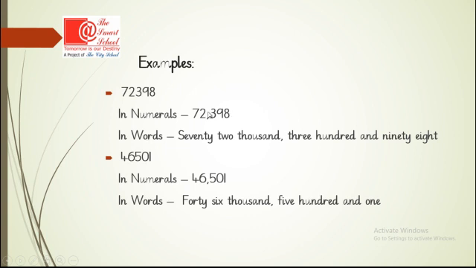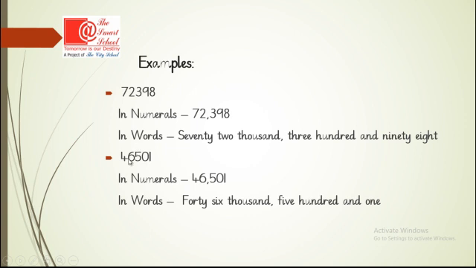So we will start from the left side. So it is 72,000. Now we will consider the value of 7, which is 70,000, and the value of 2 is 2,000. So the total thousands are 72,000 and then 398.